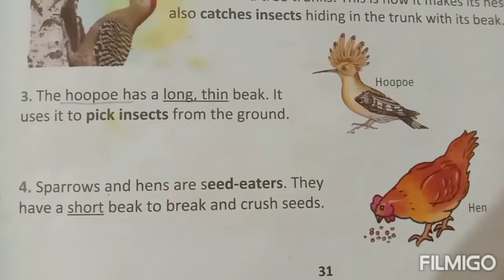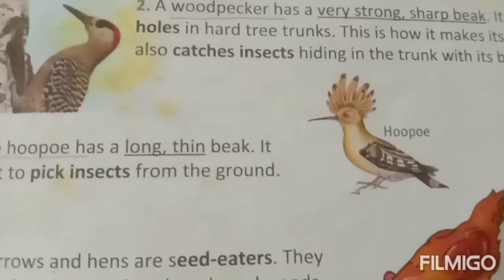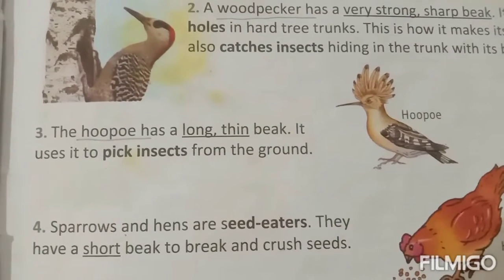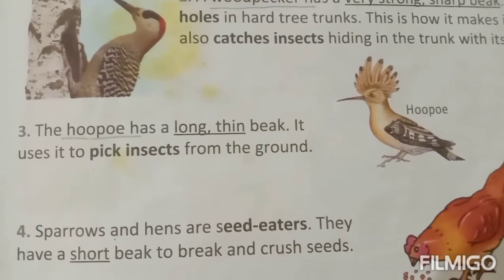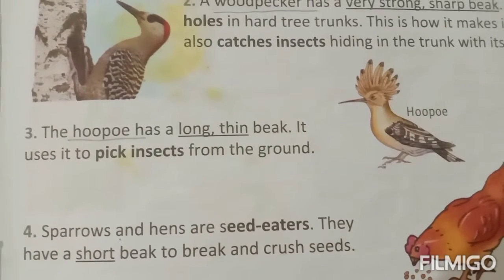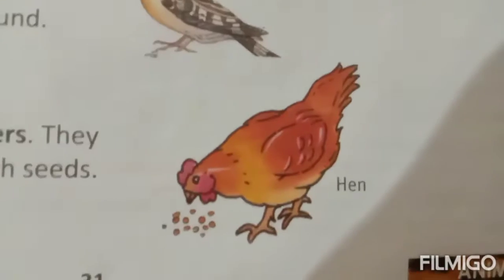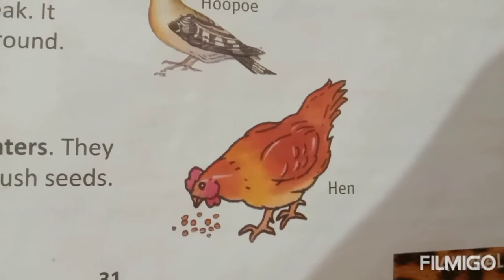Next you see, my kids, it is a hoopoe. The hoopoe has a long thin beak. It uses it to pick insects from the ground. Next, number 4 is, yes, this bird is known to everyone. It is a hen.